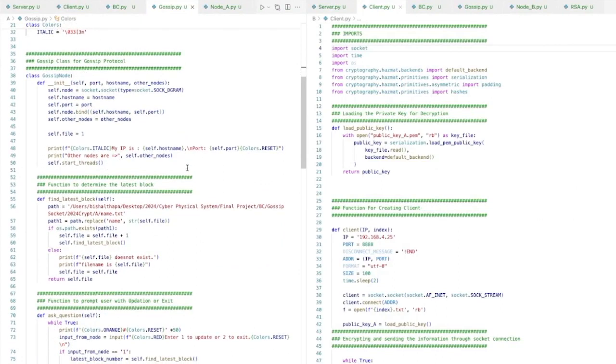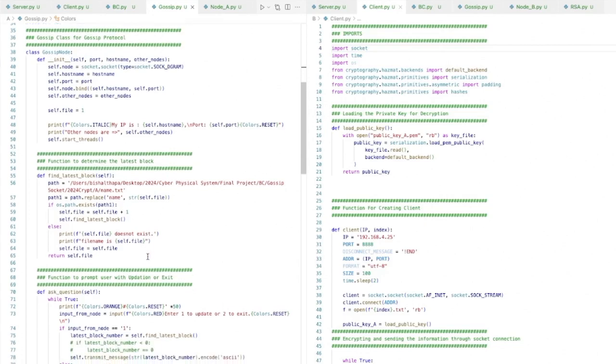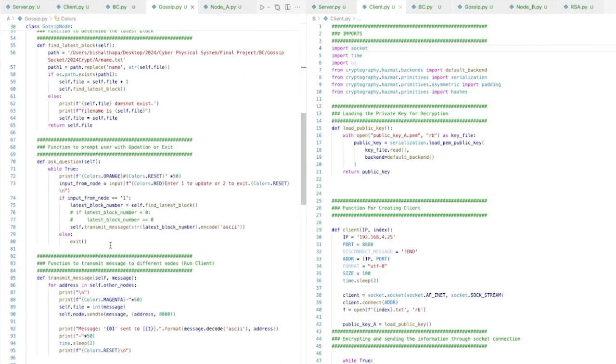I just printed out my IP endpoint just to see if everything's working fine. So I've written different functions that perform different tasks. So this will find the latest block in my blockchain. I'm going to talk about blockchain in a bit, but it finds the latest block by looking at the file that is sent through the client. So this ask question function basically asks if you want to continue or if you want to update your blockchain. So I'm going to show this in a bit.